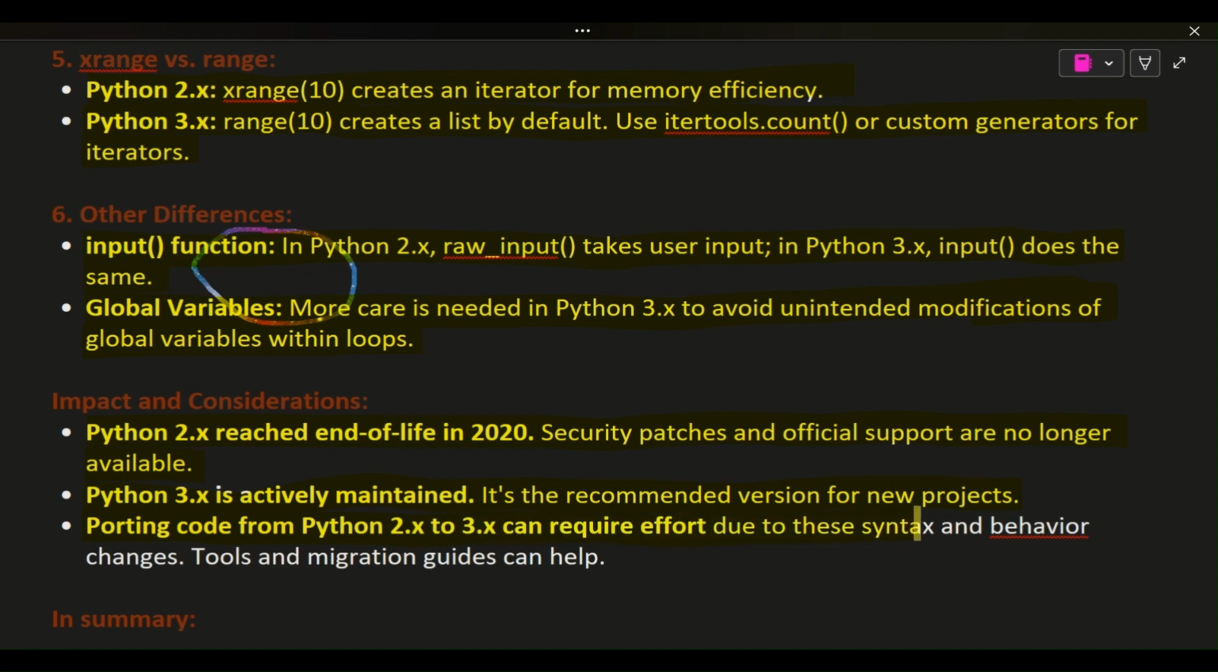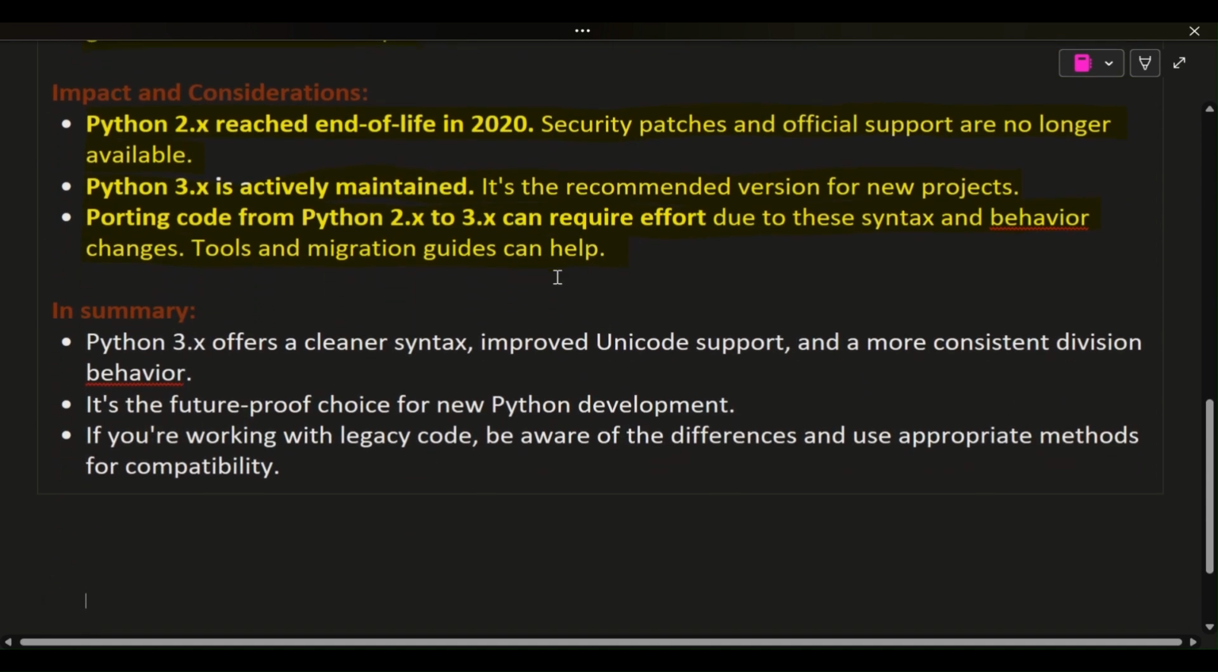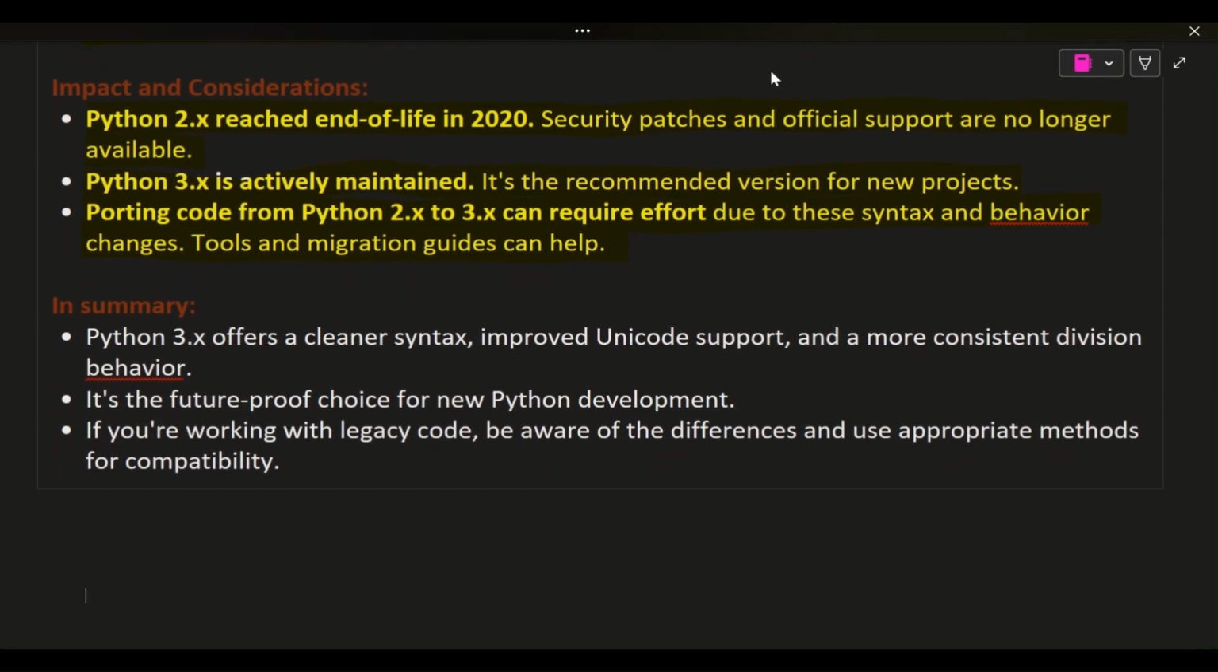In summary, Python 3.x offers a cleaner syntax, improved Unicode support, and a more consistent division behavior. It's the future-proof choice for new Python development. If you're working with legacy code, be aware of the differences and use appropriate methods for compatibility.